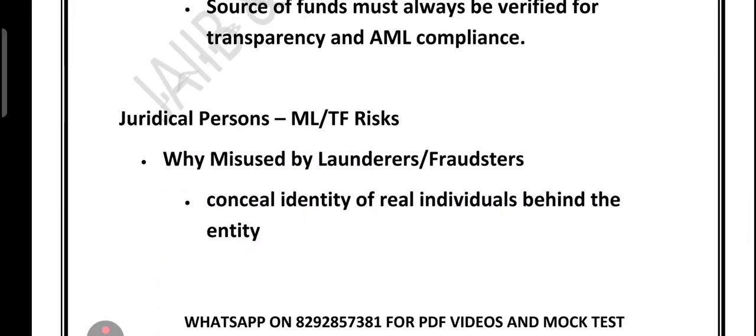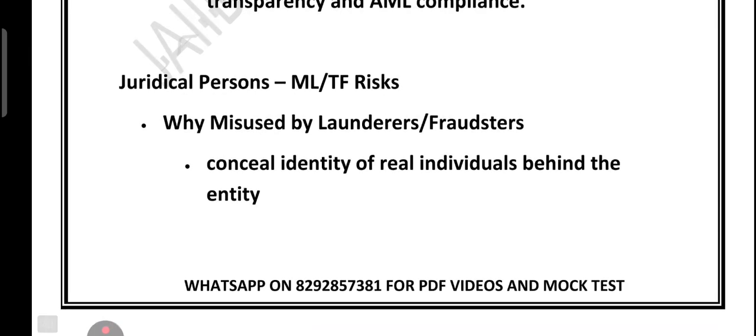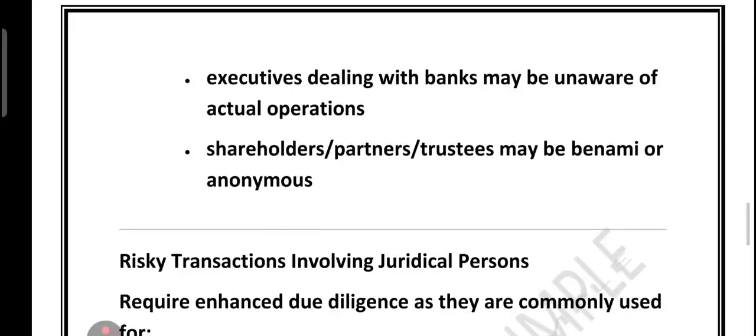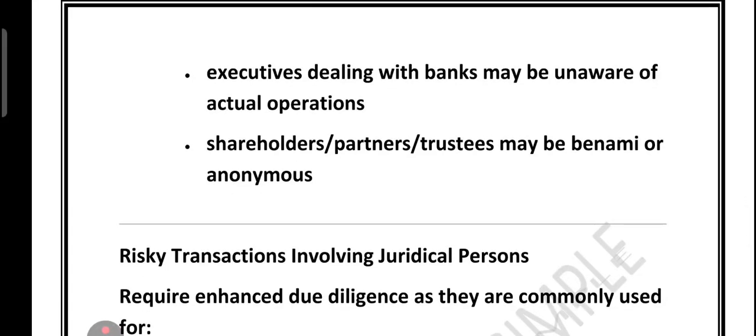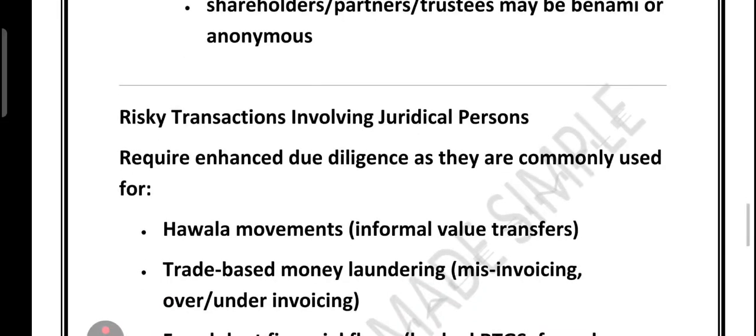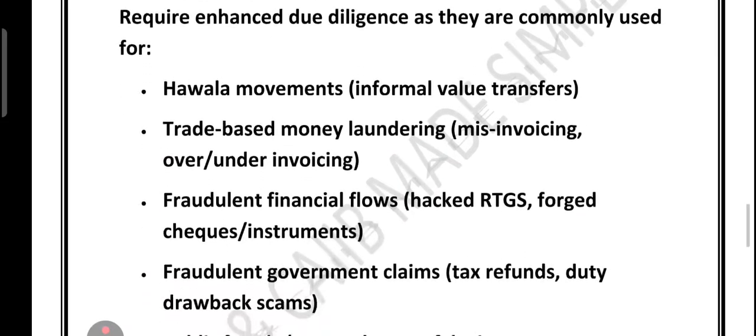Now, juridical person in the case of ML and TF risk. So, why are they misused? Let's talk about money laundering and terror financing risk associated with the juridical person. Why are they misused? Because they can conceal the real individual behind the entity. Executive dealing with the bank may be unaware of the actual operation. Shareholder, partner, trustee may be benami or may be anonymous. So, hawala, some risky transactions like hawala movement.